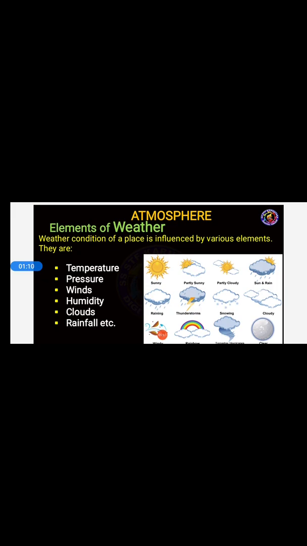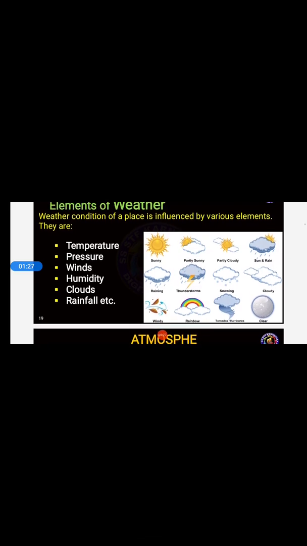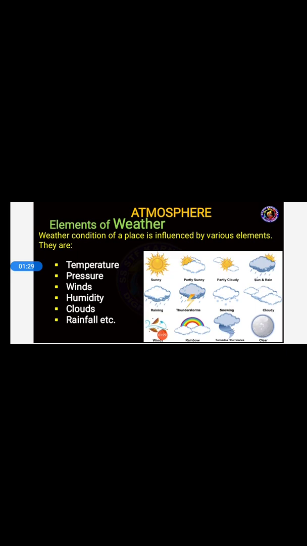For example, students, we can see different kinds of weather. Sometimes it may be sunny, cloudy, partly cloudy, sun and rain, raining, thunderstorms, snowing, windy, rainbow, hurricanes, clear. These are some of the different kinds of weather we can see. Why does it happen, students? Because of the following elements on the screen: temperature, pressure, winds, humidity, clouds, rainfall, etc.